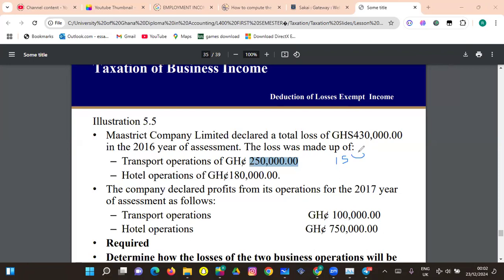And then now this 75,000 minus this 180,000, since it's a loss. So now you'll be left with 570,000 here.